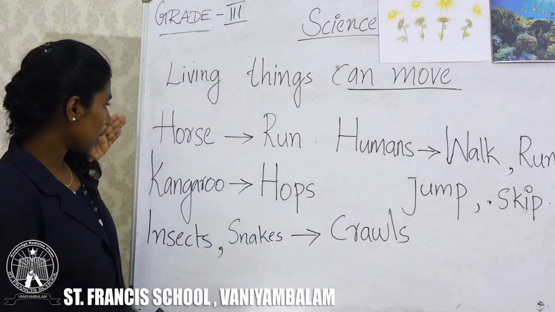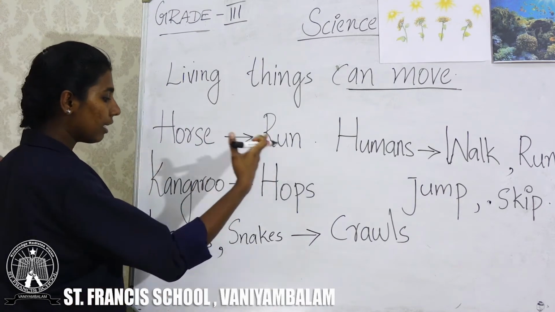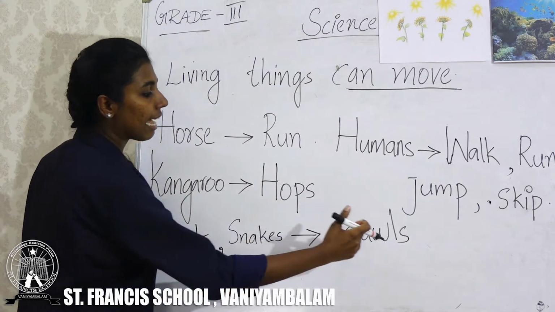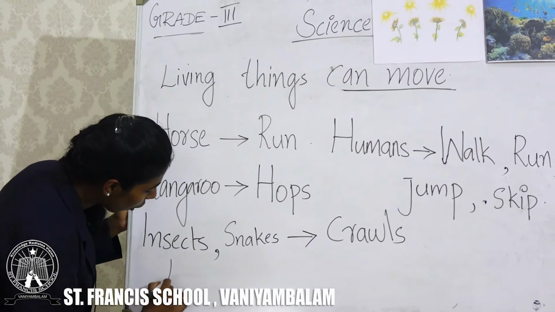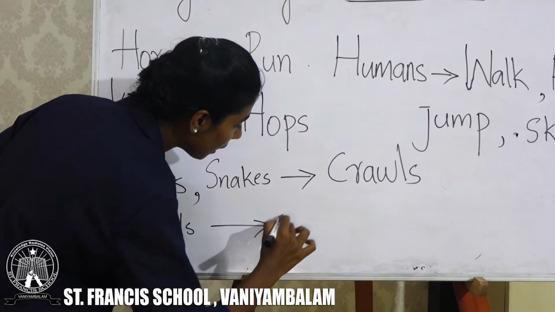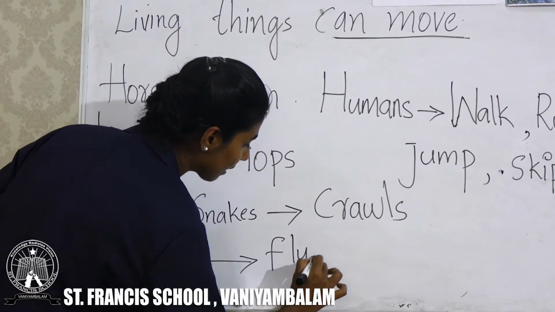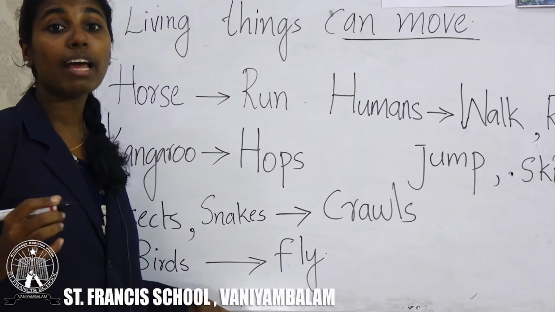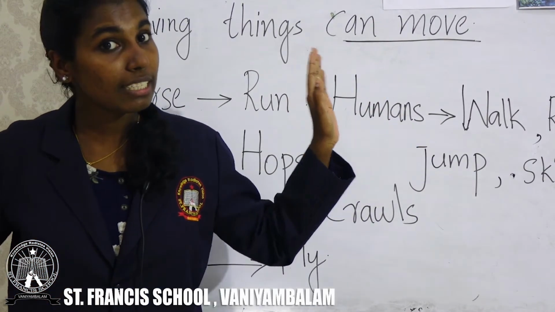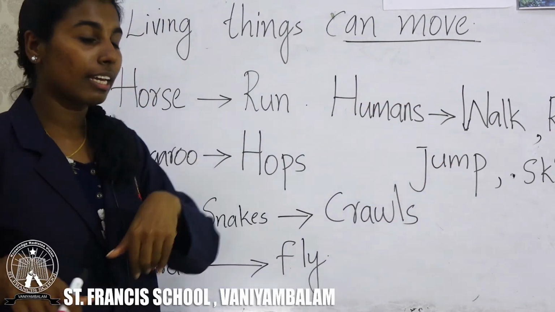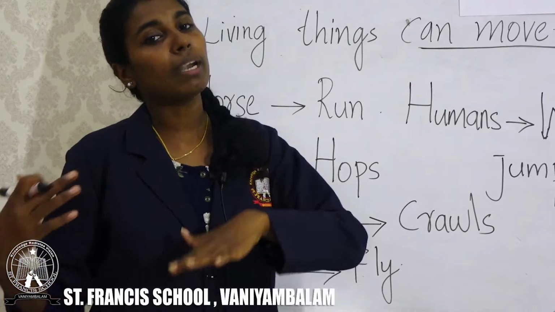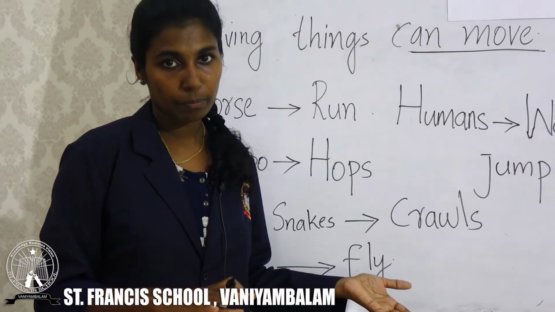Okay. So, horse can run, kangaroos can hop, insects and snakes can crawl. Then what about birds? Birds can fly. Birds have two wings. Using these wings, birds can fly. So, by flying, birds can move from one place to another place.